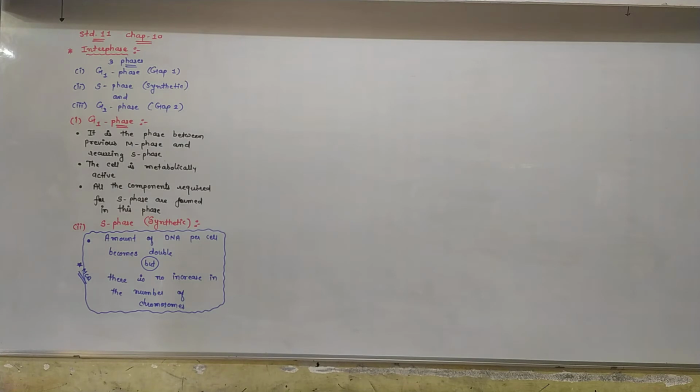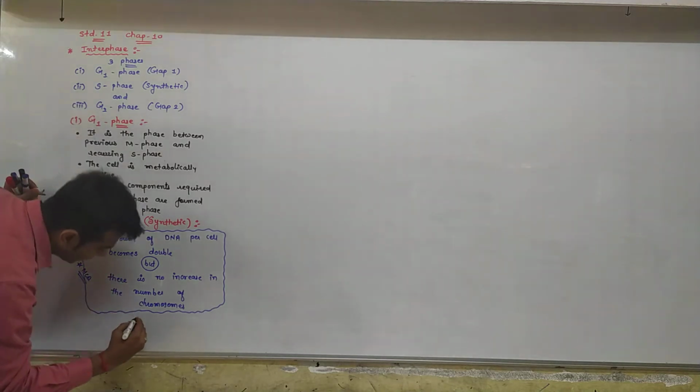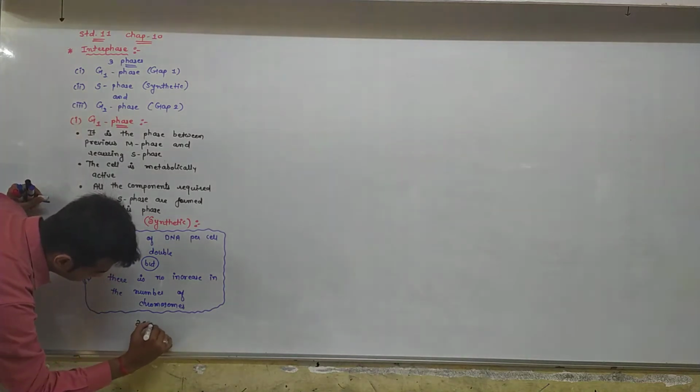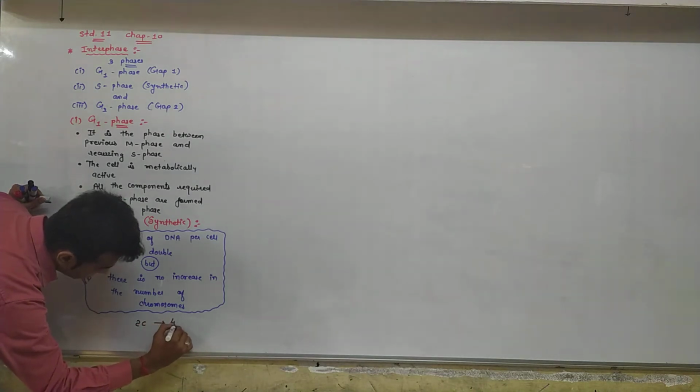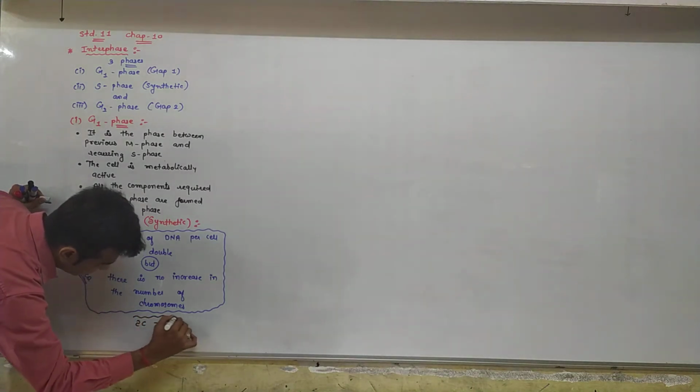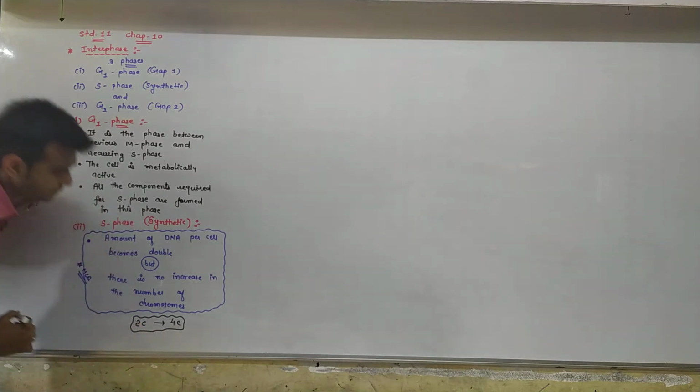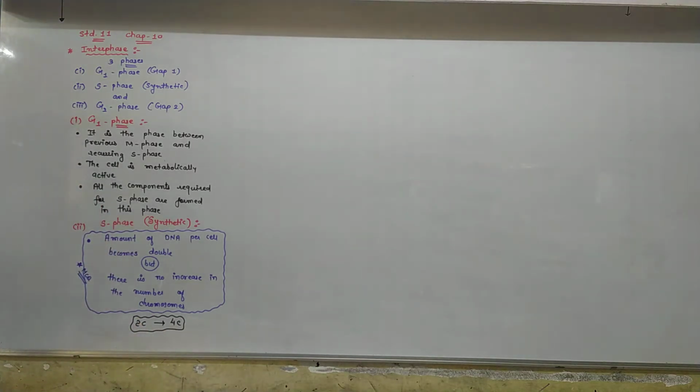During this time, the amount of DNA per cell doubles. If the initial amount of DNA is denoted as 2C, then it increases to 4C. 2 chain become 4 chain or chromatin, whatever. But there is no increase in the chromosome number.